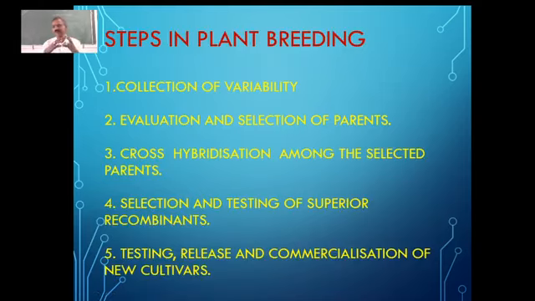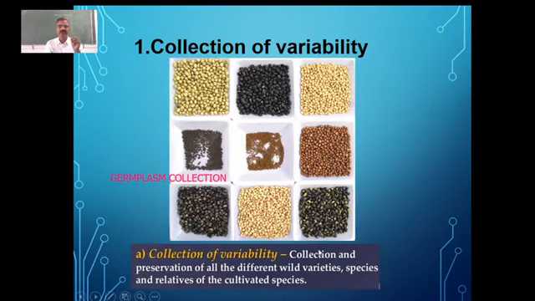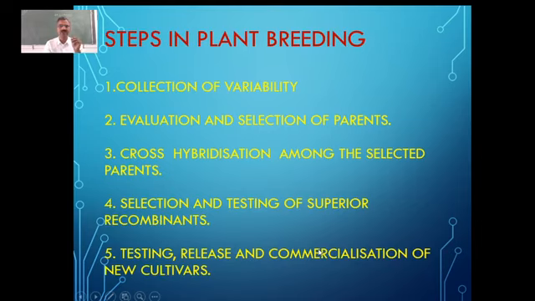And what are the steps which are involved in plant breeding? Mainly there are 5 steps which are involved. We'll go one by one. First, let us see the main steps. One is collection of variability. Secondly, evaluation and selection of parents. Thirdly, cross hybridization among the selected parents. Fourthly, selection and testing of superior recombinants. Fifthly, testing, release and commercialization of the new cultivars.